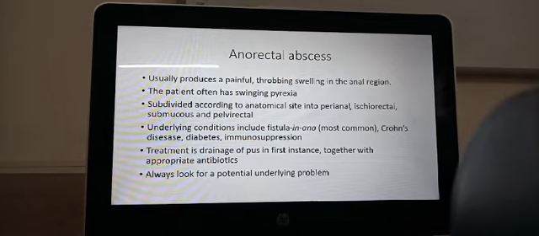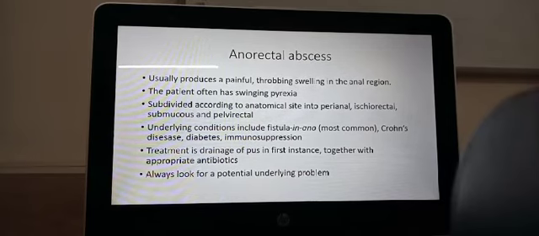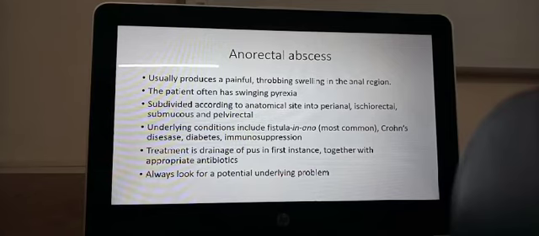The treatment of this is to drain the pus. The pus has to be drained. We can either do this through an incision or aspiration, but the pus has to be drained, and after that you have to give antibiotics for the patient. Okay, it may be because of a fistula in ano, but we always have to look for an underlying condition. Crohn's disease may be a condition because of which it's got a perianal abscess, or it may be ulcerative colitis, or it may be celiac disease.